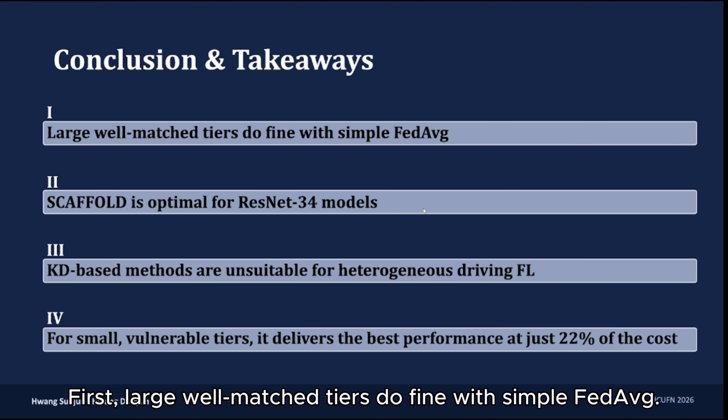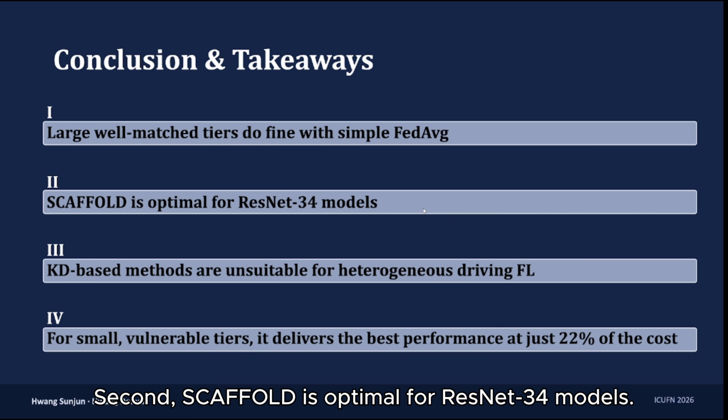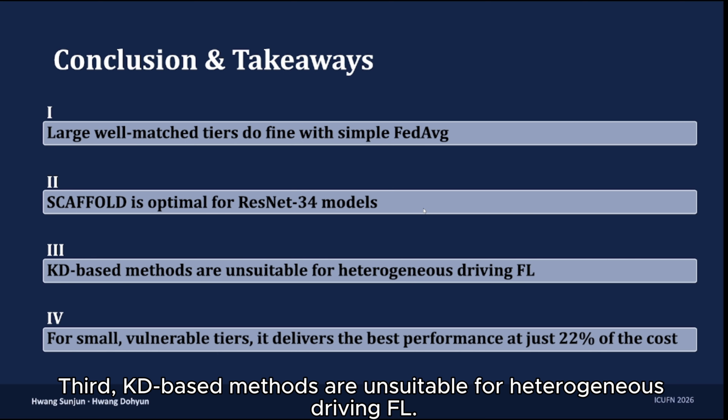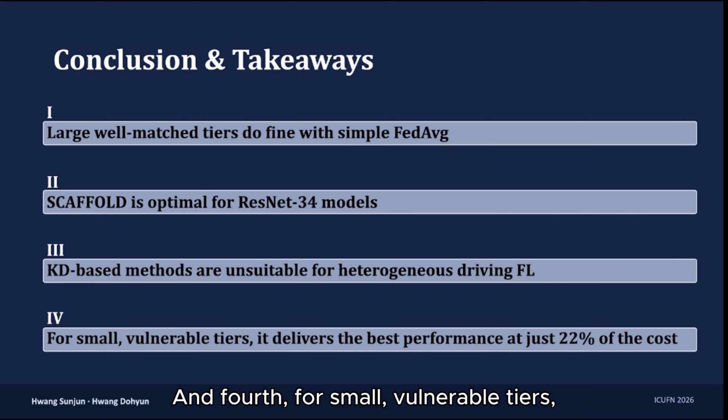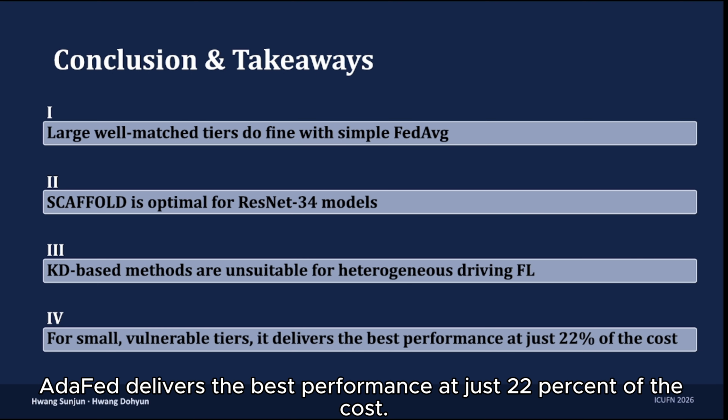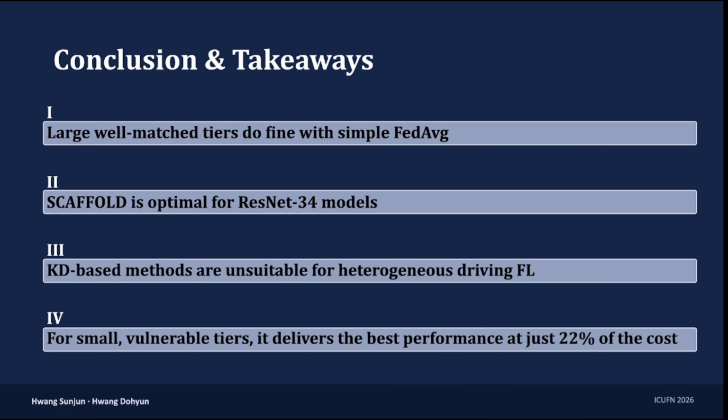To conclude, first, large, well-matched tiers do fine with simple FedAverage. Second, SCAFFOLD is optimal for ResNet 34 models. Third, KD-based methods are unsuitable for heterogeneous driving FL. And fourth, for small vulnerable tiers, AdaFed delivers the best performance at 20% of the cost.